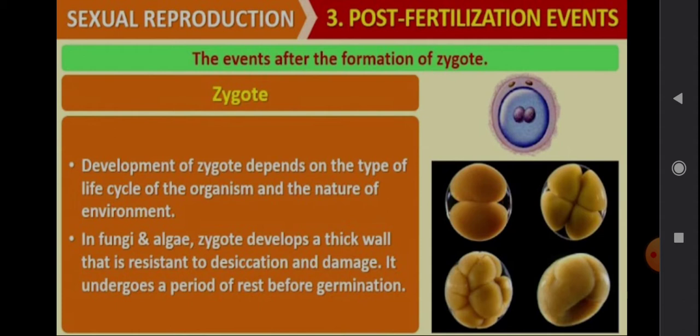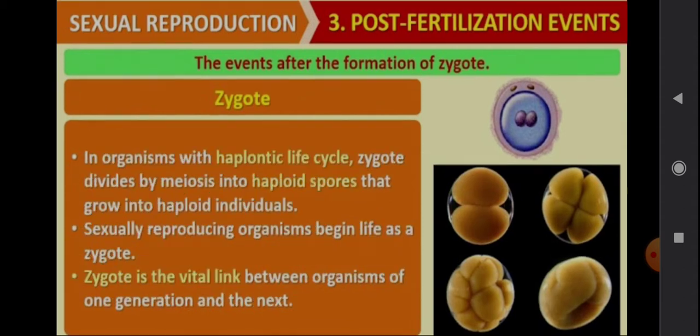In fungi and algae, what happens? A thick wall surrounds this zygote. So what happens? It is not disturbed or damaged by any other outside things. And later, after a certain period of time, what happens? It germinates. So the post-fertilization events means the events after the formation of the zygote.